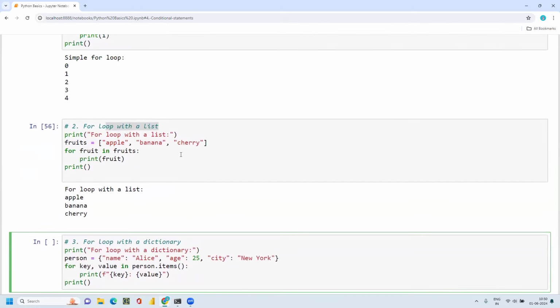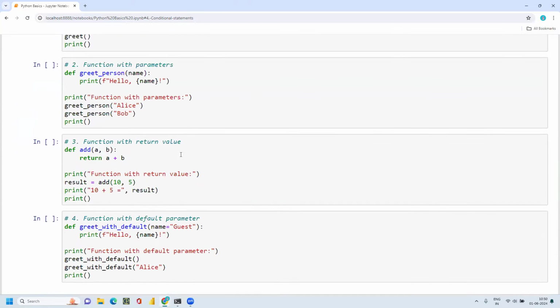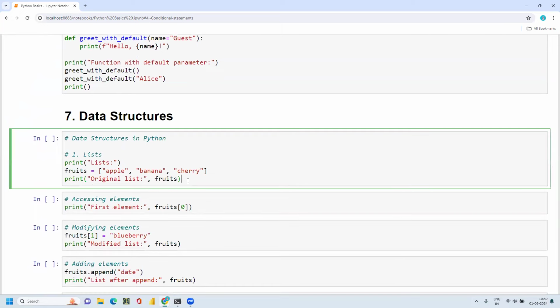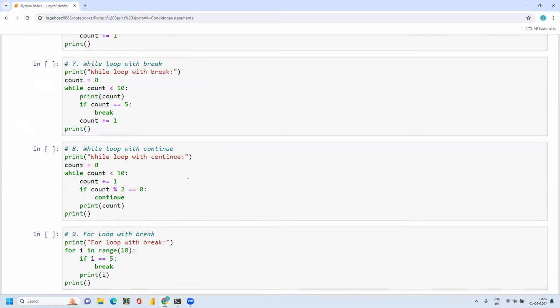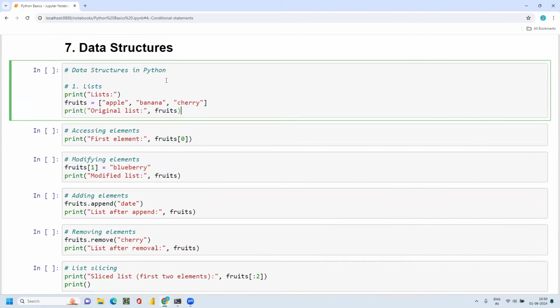I think it is better to talk about the data types, these data structures, before moving into these loops. So let me cover the data structures first. In the starting of the video, we were talking about data types called string, float, integers and Boolean.